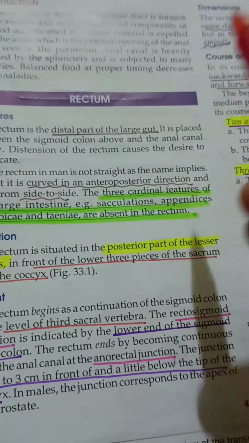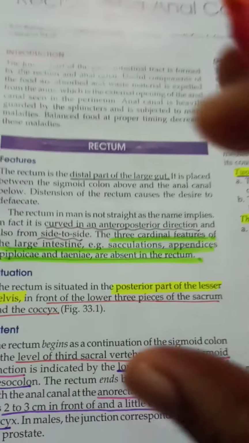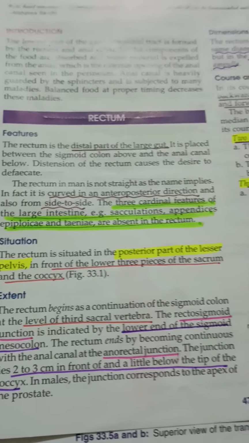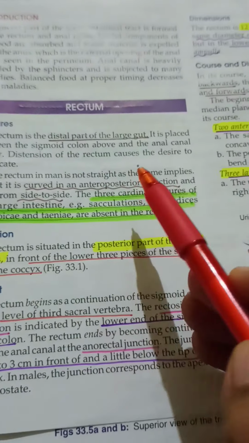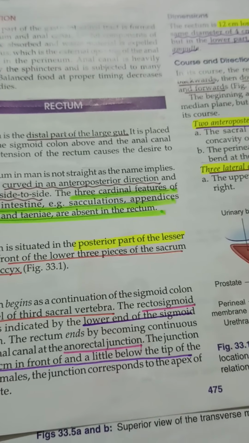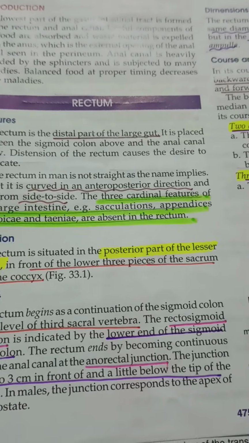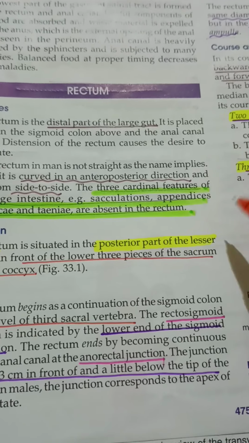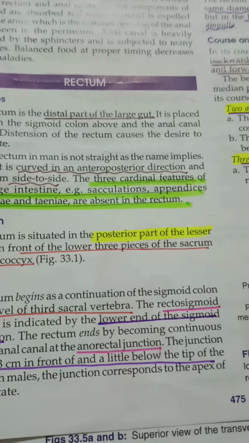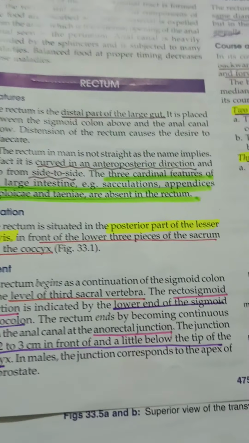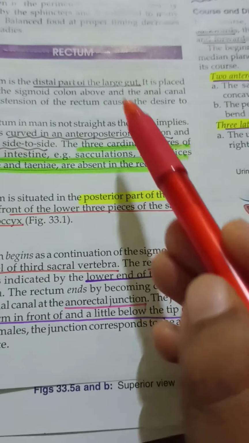Okay, let's get started. So we are going to see about rectum. What is rectum? Rectum is nothing but the distal part of the large gut that is going to form the rectum. So it is placed between the sigmoid colon above and the anal canal below. So first the sigmoid colon comes from the large intestine, and then it forms the rectum, and the rectum continues as the anal canal. When this rectum gets distended, we get the desire to defecate.